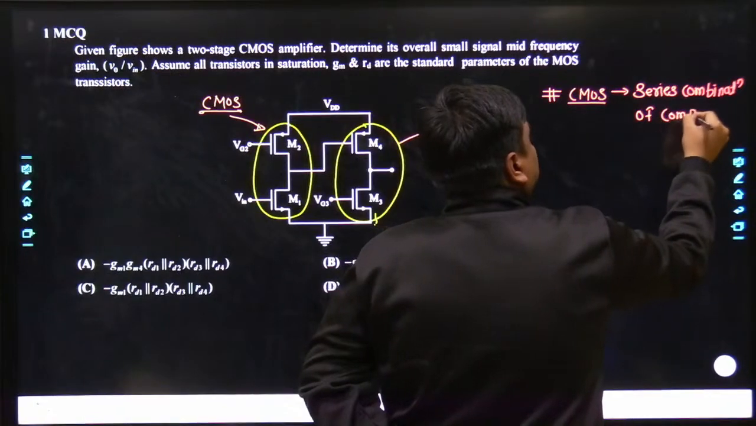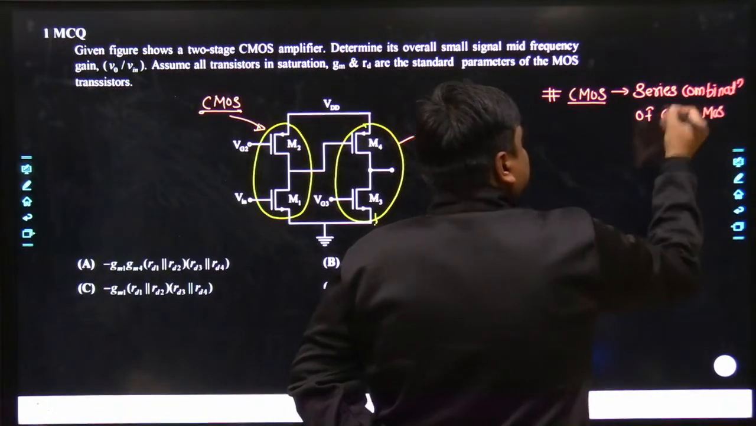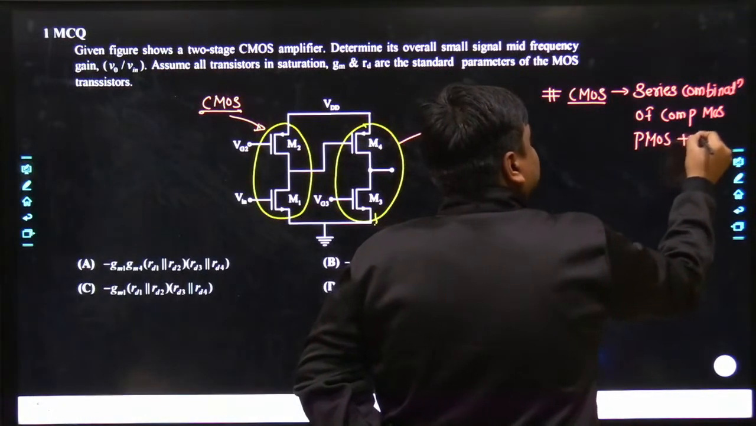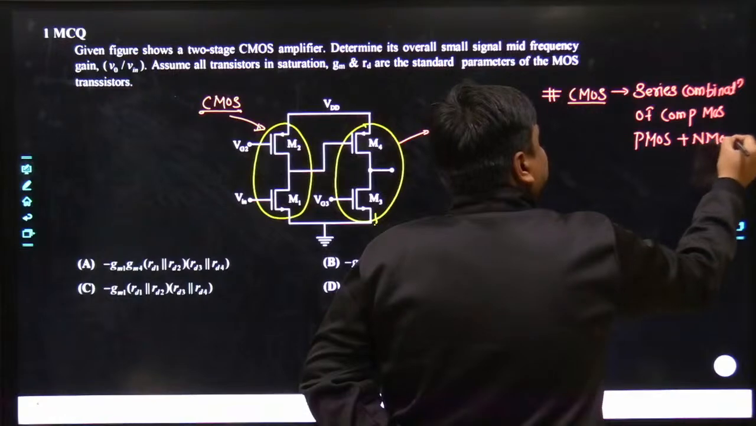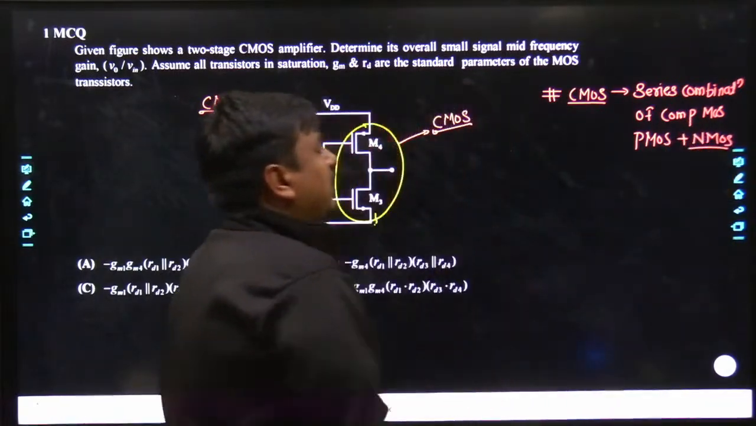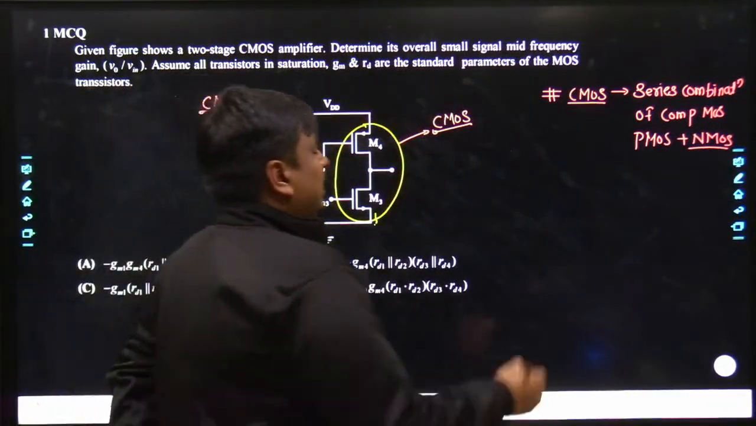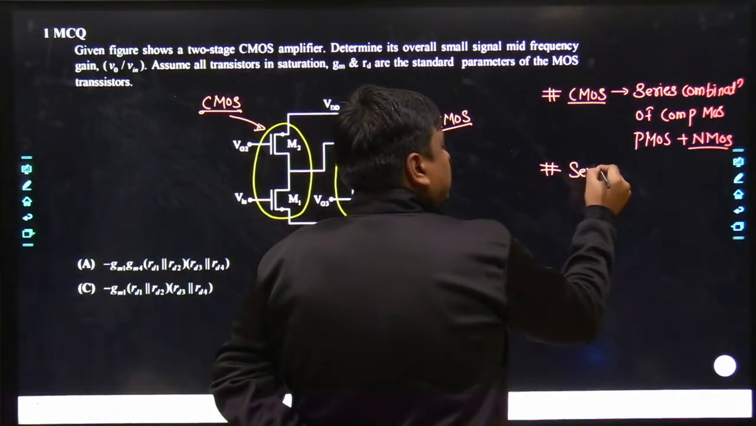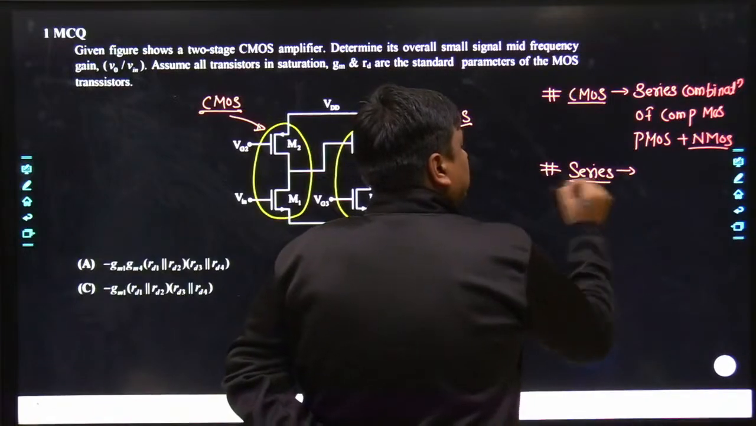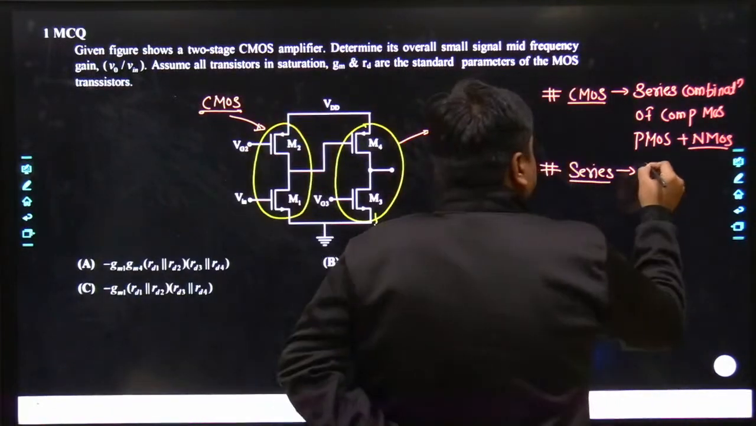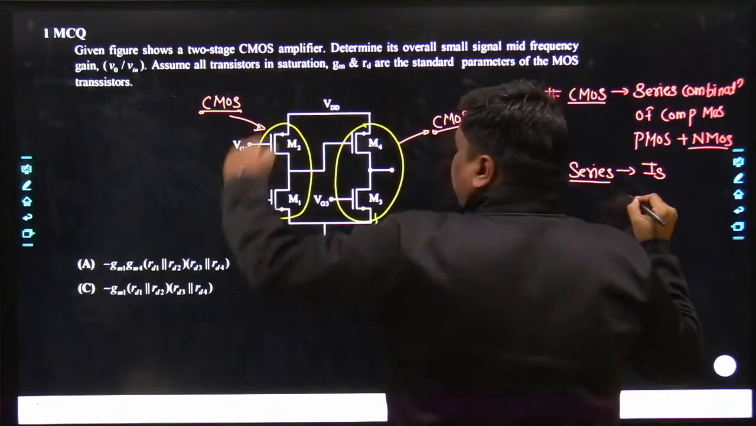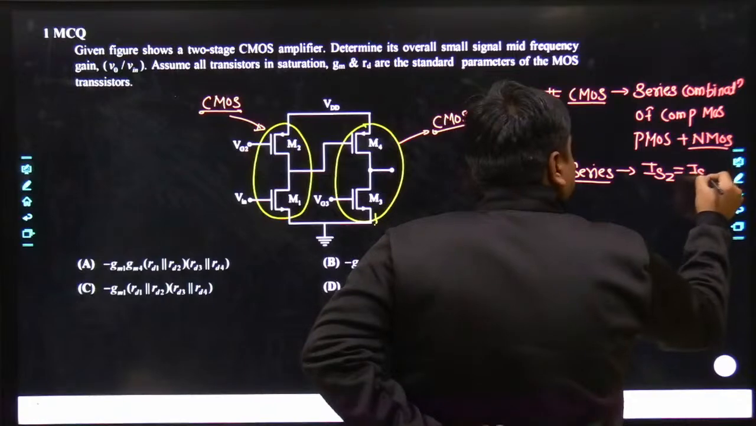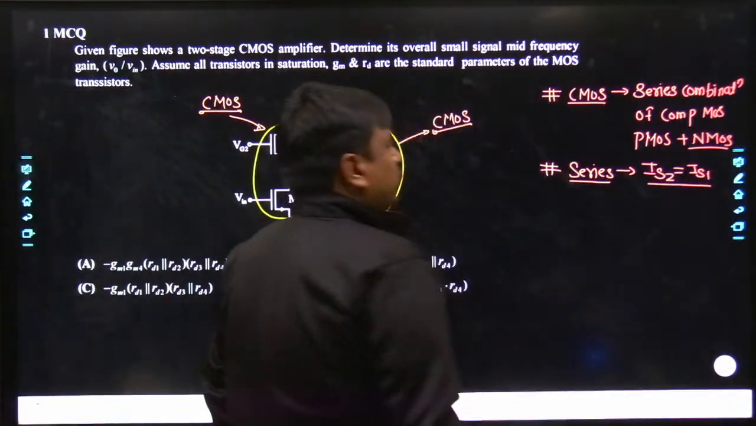complementary MOSes. That means in series you will have one MOS as a PMOS and the other MOS as an NMOS. And as I have been telling you, they have to be connected in series, which means both of them carry the same current. What does it mean by series? They carry the same current. So you can see here, if I say IS for MOS 2 it's IS2, and similarly for MOS 1 it's IS1, both would be the same.